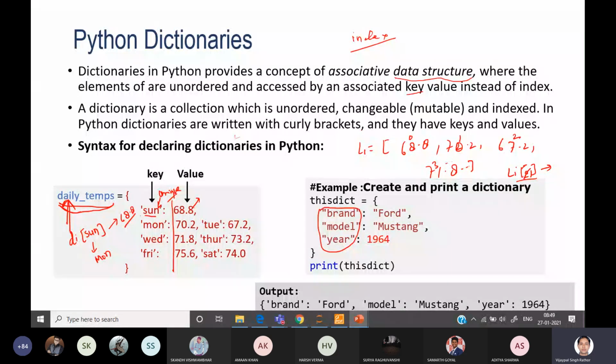You can see another example. You can access a value using a square bracket or the get method provided by the dictionary. This is an example for the square bracket. Here you want to access the value Mustang, so you use the key associated with this value, that is model. Then whatever value is associated with model will be printed, okay, so this is the output. The same thing you can do with the get method.